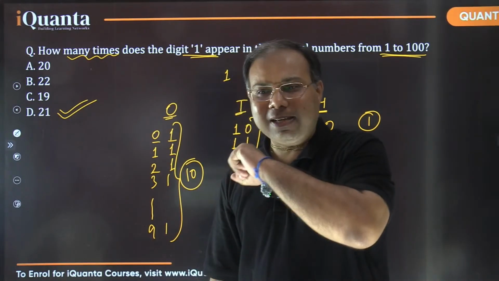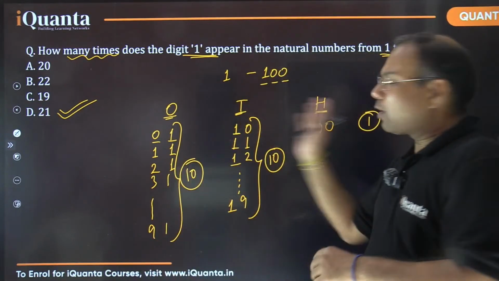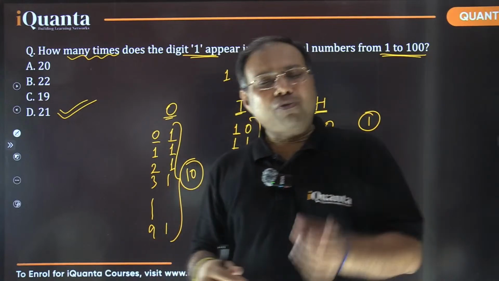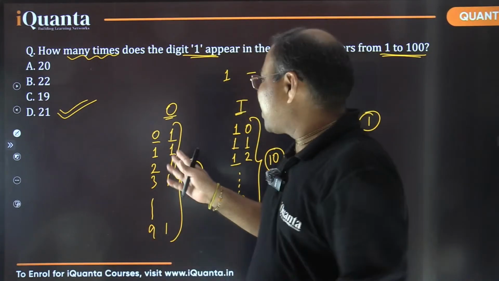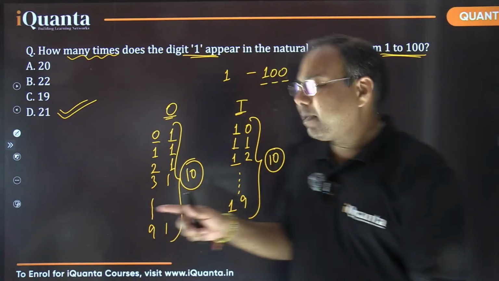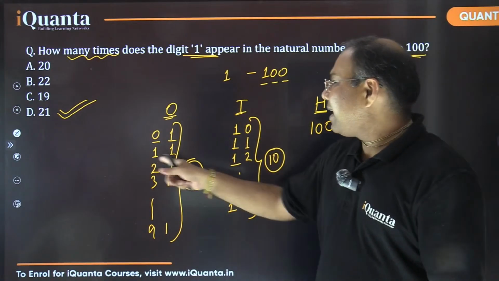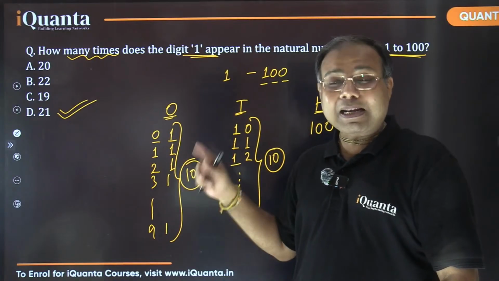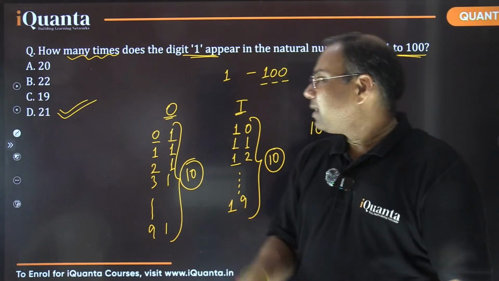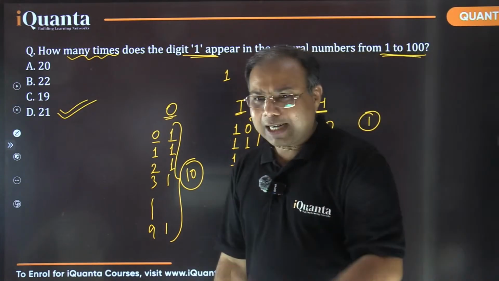Yes, this was easy. Fine. And I hope you understand the method of counting also, how we are counting. So if you are going to count randomly, then you can commit mistakes. You can miss some number. Sometimes people miss 11, right? 11 is having two ones. So we need to consider two ones here, right? So sometimes people consider 11 only once.